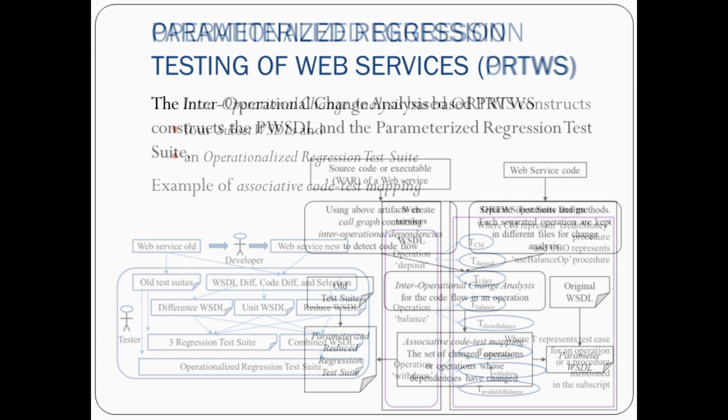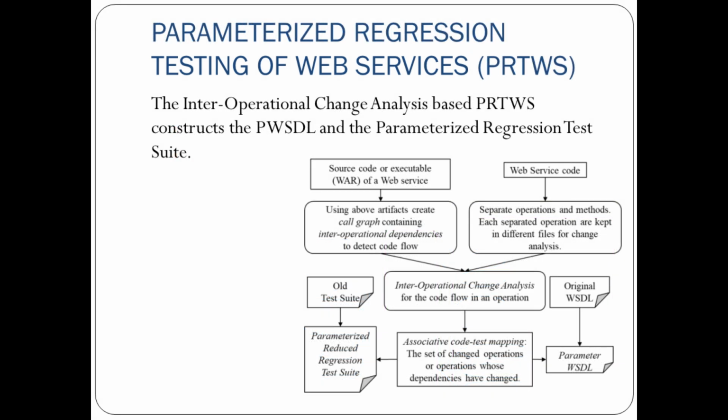And for parameterized regression testing of web services, like inter-operational change analysis, the source code or executable, like a WAR file, which is an archived executable of the web service, is inserted for generating call graphs for inter-operational dependency and code flow analysis. And then the web service code is also separated into multiple operations and methods that can be used for difference analysis and change analysis, and that helps generate the inter-operational change analysis for the code flow.